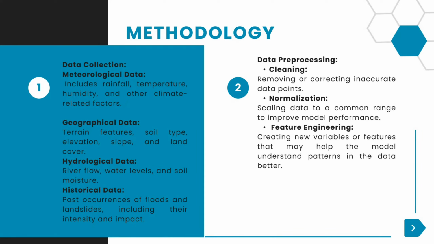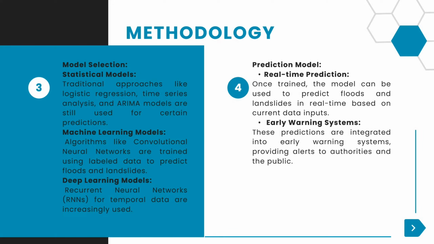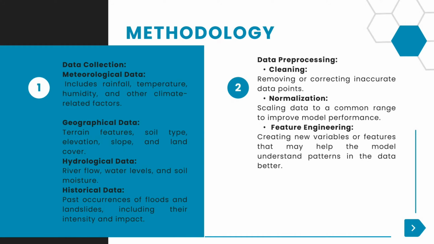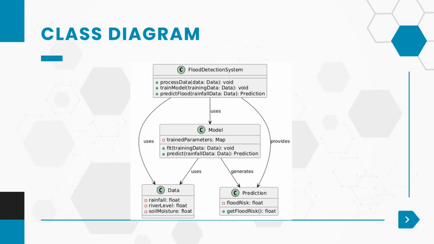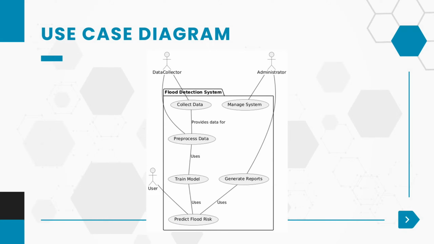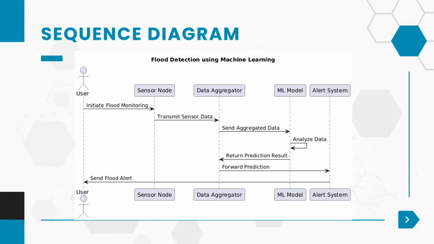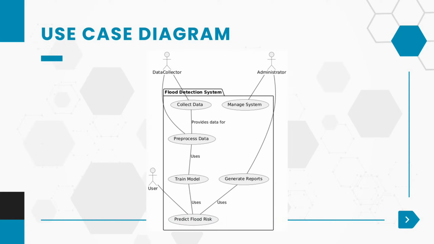These are the 4 modules involved in the project: data collection module, pre-processing module, then model selection, then predicting module. These are the 4 steps involved in this project. This is the sequence diagram of the project, along with the class diagram, activity diagram, use case diagram, all the diagrams given for this project. If you purchase, you can access all these things for free.